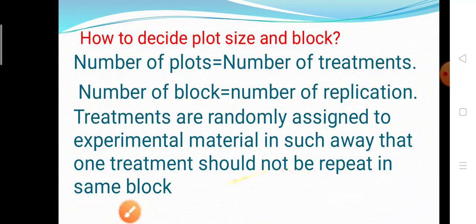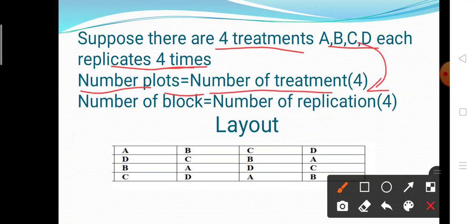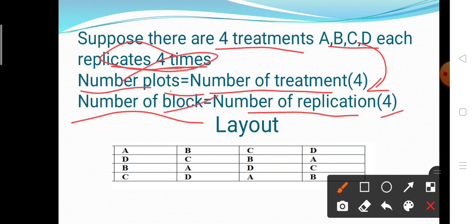Okay, let's see the layout. Suppose there are 4 treatments A, B, C, D, each replicated 4 times. So here the number of treatments is 4 and the replication is 4. We know that the number of plots is equal to the number of treatments. Here we are given 4 treatments, so the plot size is 4, and the number of blocks is equal to the number of replications. Here the replications are 4, that means the block size is 4.